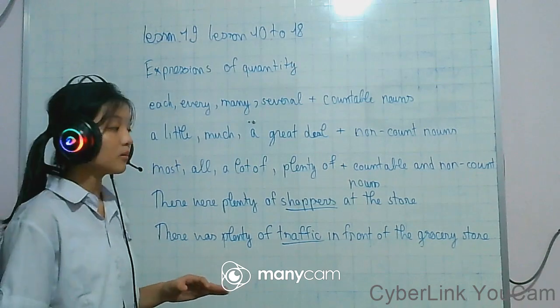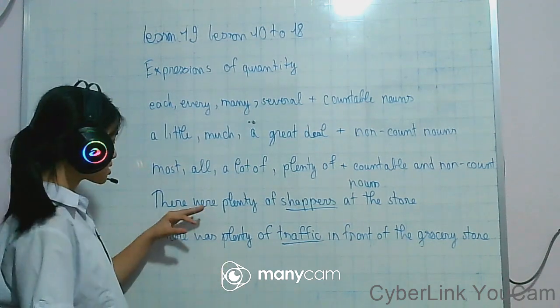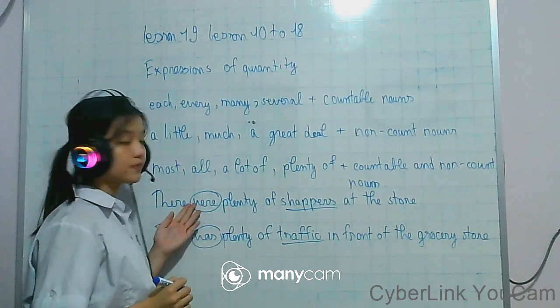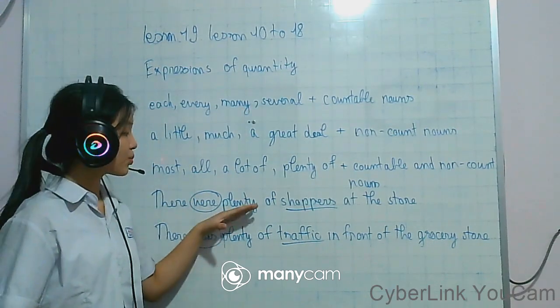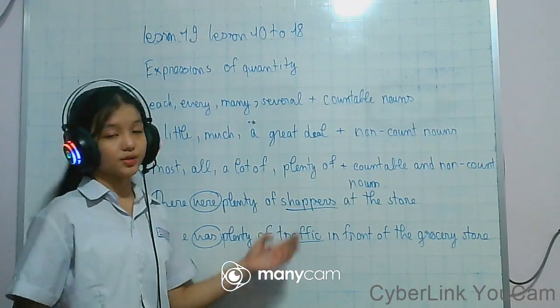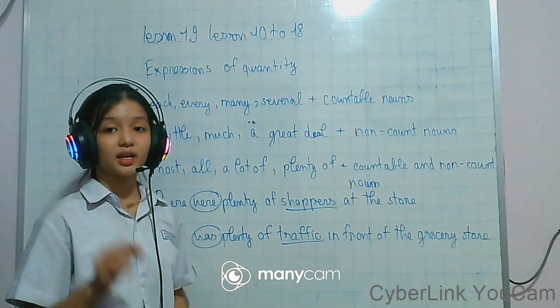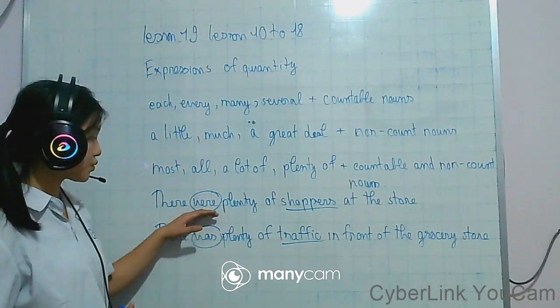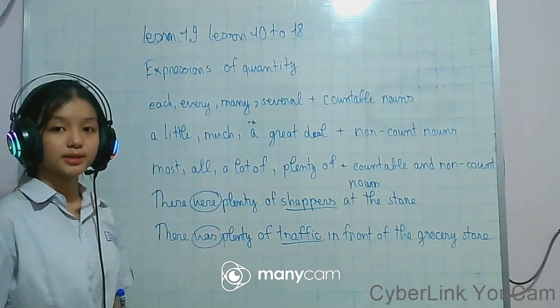So you can see the difference of the verb in these sentences. Were, because plenty of here is with shoppers, which is in plural form. So we use were for plural nouns.